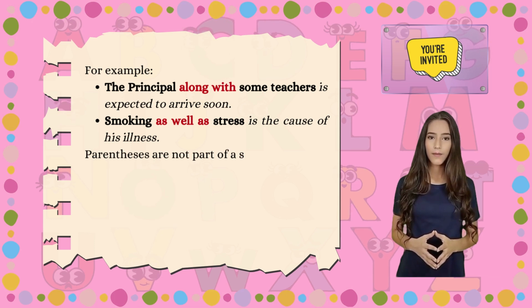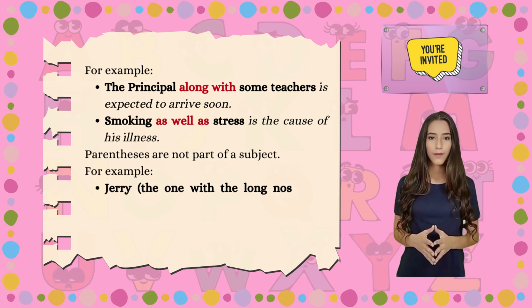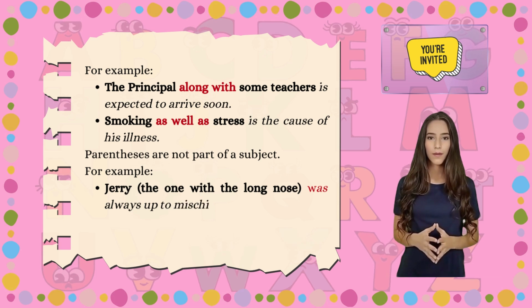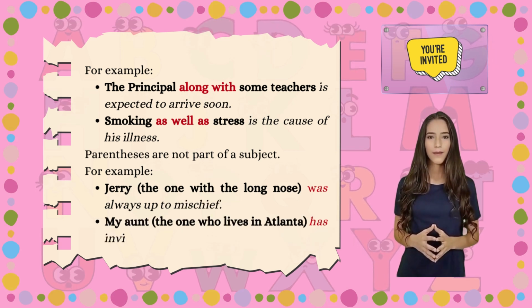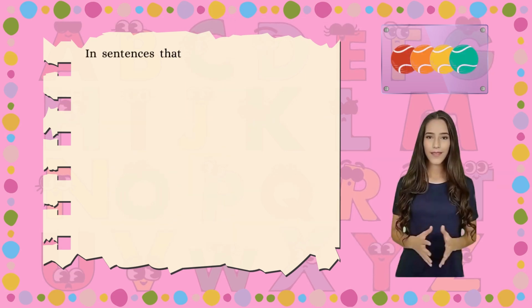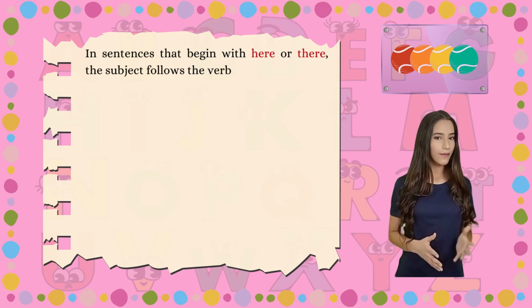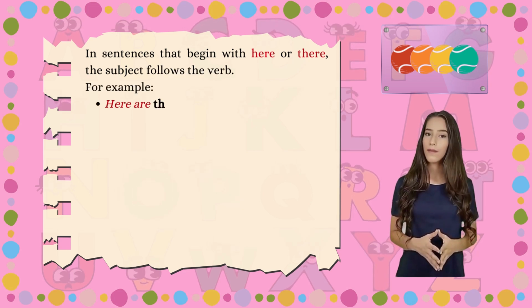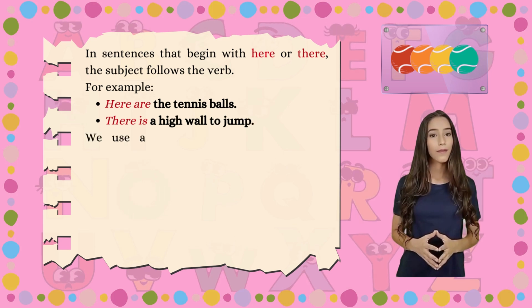Parentheses are not part of a subject. For example, Jerry, the one with the long nose, was always up to mischief. My aunt, the one who lives in Atlanta, has invited me to visit her. In sentences that begin with here or there, the subject follows the verb. For example, here are the tennis balls. There is a high wall to jump.